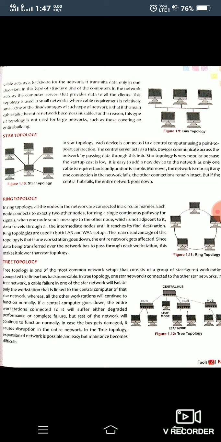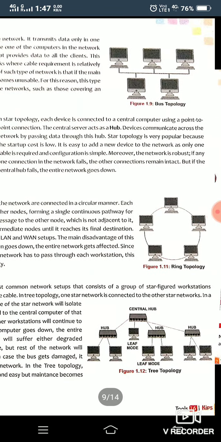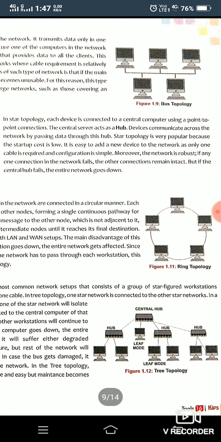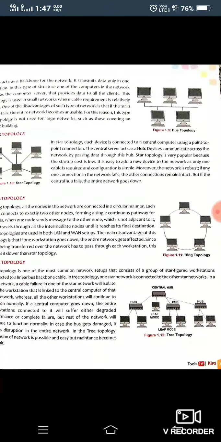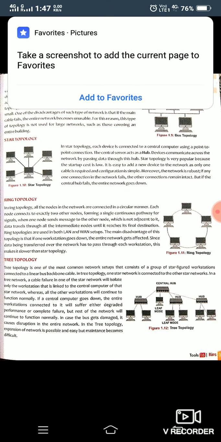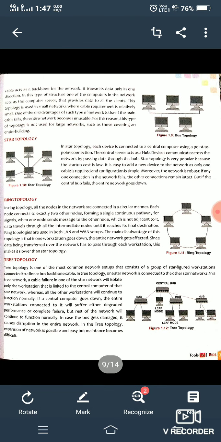The disadvantage of this topology is that if one workstation goes down, suppose all these systems are in a chain, so if any one system gets corrupted or stops working, then it will break the chain and all the systems will stop working. It will affect the working of all the systems. This is the main disadvantage of this topology.